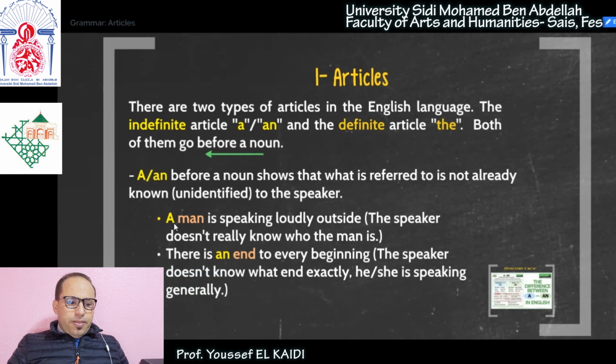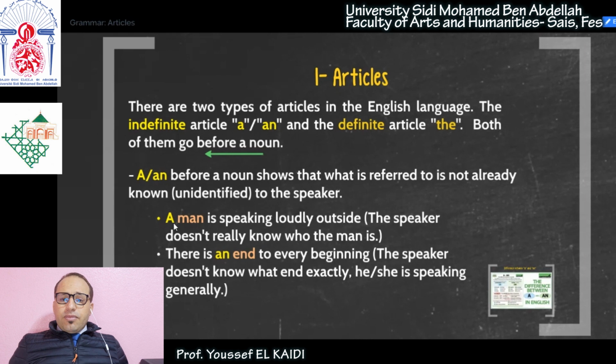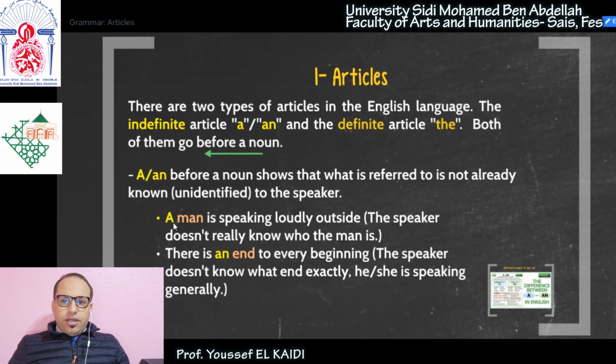Another example here, a man is speaking loudly in the street. So I said a man, a certain man. Why? Because I have no idea about the man, okay? I don't know his name. I don't know where he comes from. So just a certain man, okay? There is an end to every beginning.